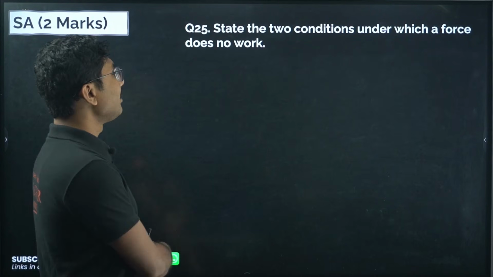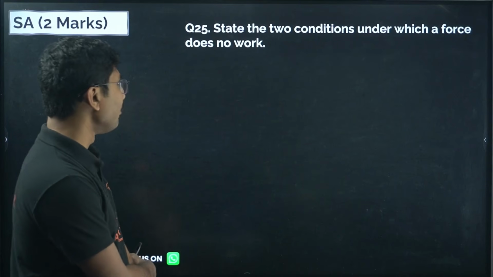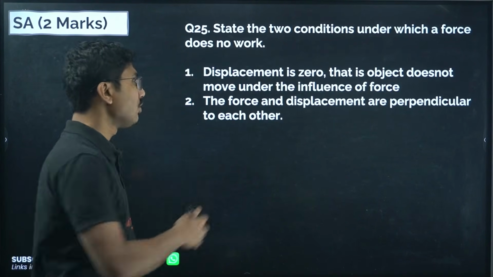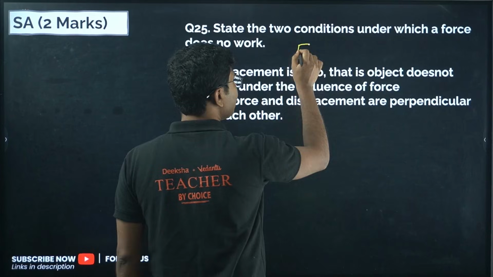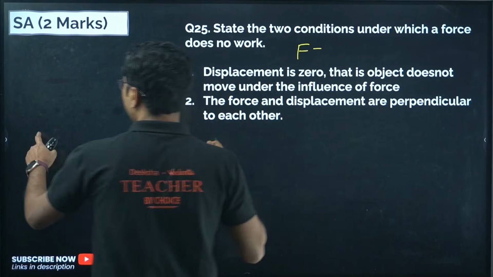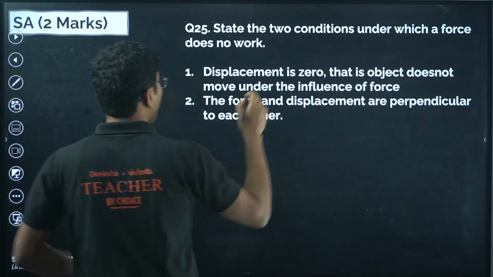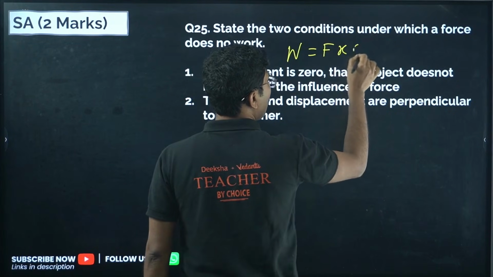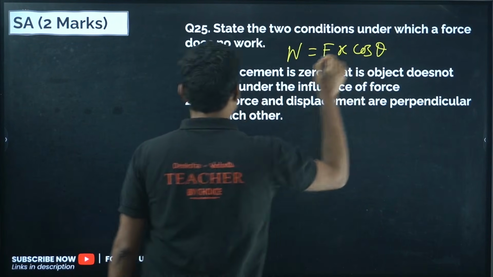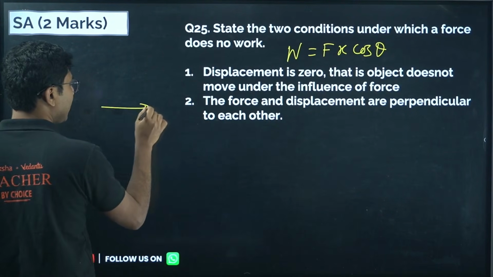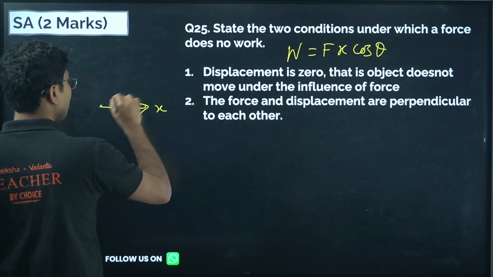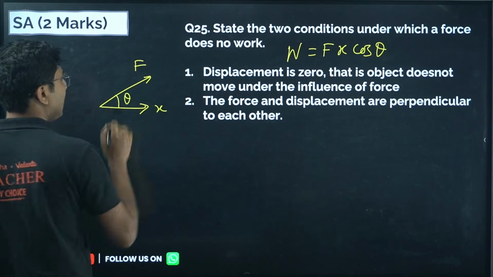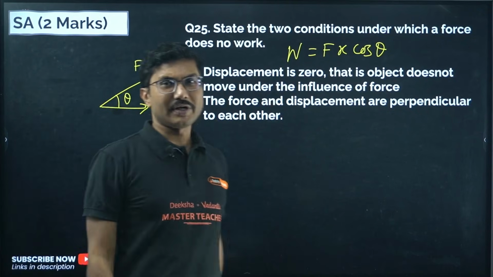Next, state 2 conditions under which a force does no work. First is displacement is 0. So what is the expression for work? Work done is given by F x cos theta. Suppose we are moving in this direction. This is the direction of displacement, this is the direction of force, this angle is theta, then work done is given by F x cos theta.